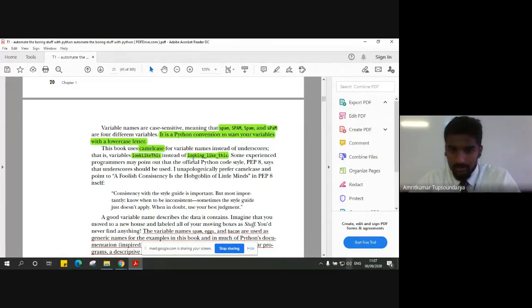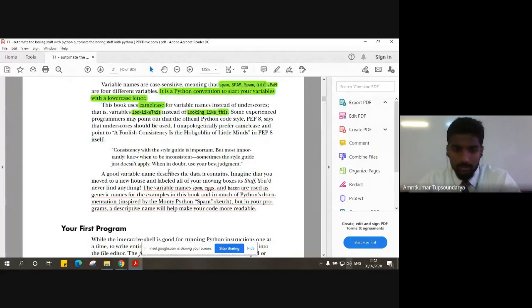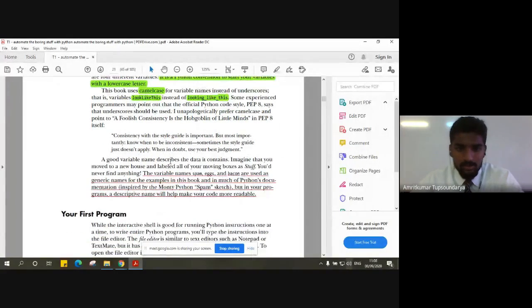But in this book, the camel case format is what is used. There is nothing wrong in using the other format also, but just for your information, the author has preferred using camel case to maintain uniformity throughout the textbook. Okay, so here we stopped in our previous lecture.